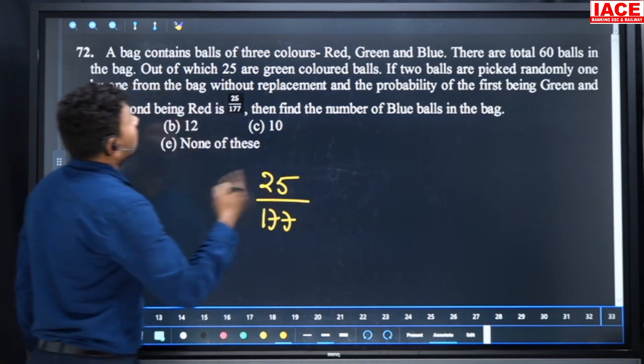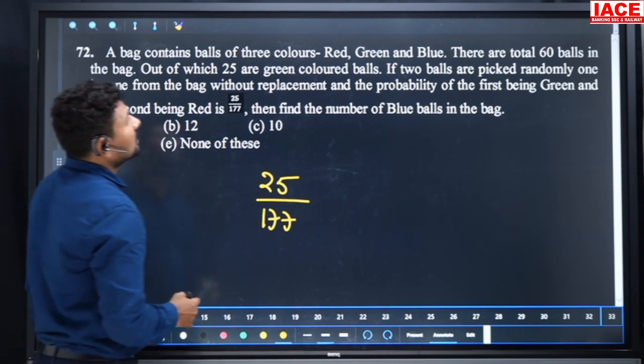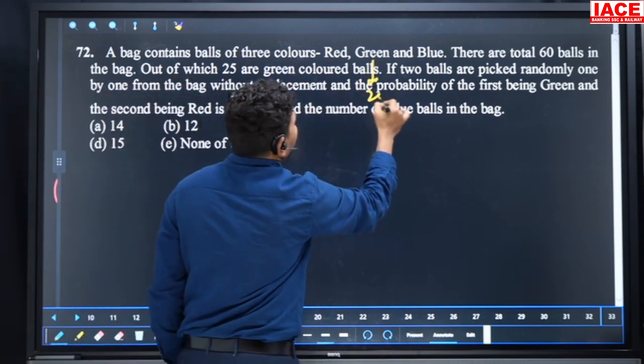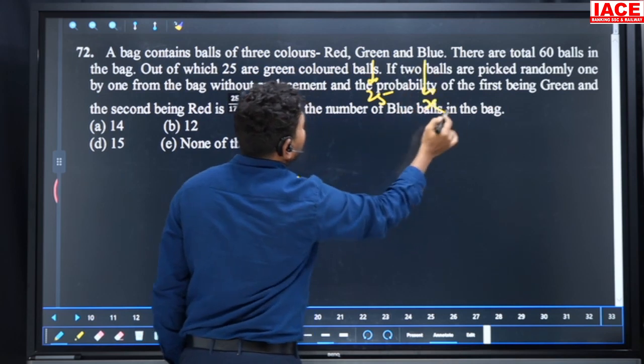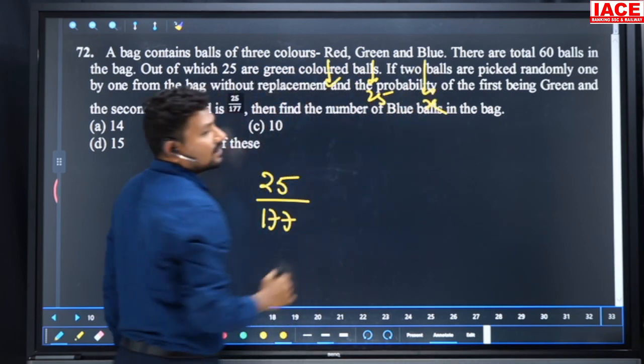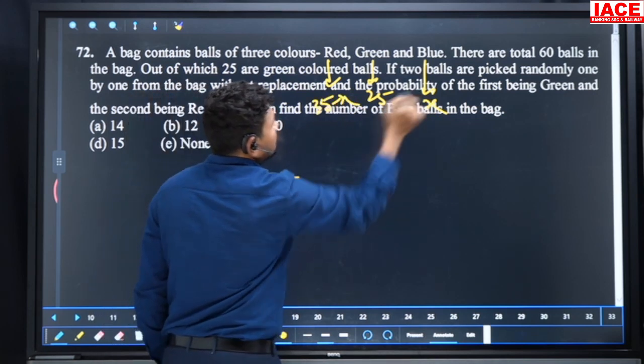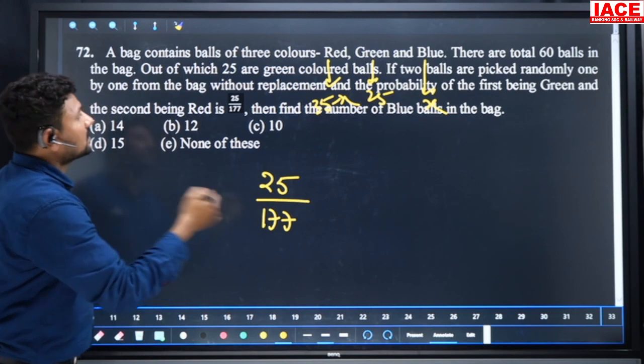Look, the total is 60 balls. Out of 60, 25 belong to green, and blue I am assuming as X. Out of 60, 25 will be removed, the remaining is 35. Out of 35, X balls are blue. Then look at what probability they have given.